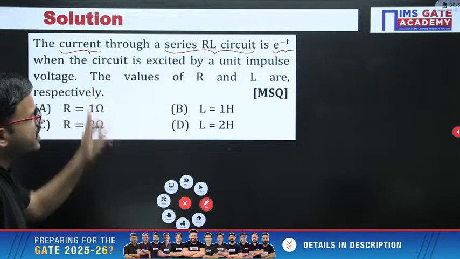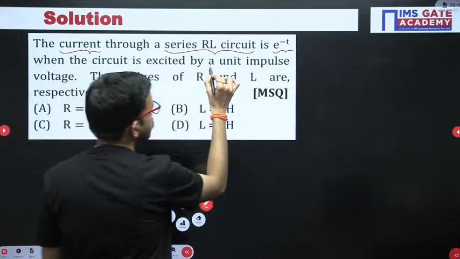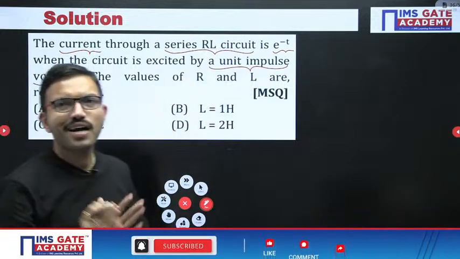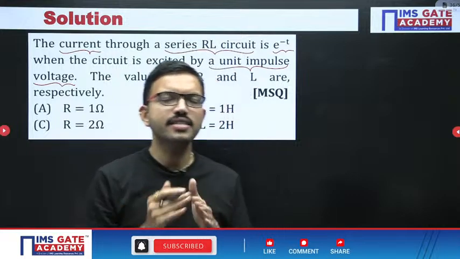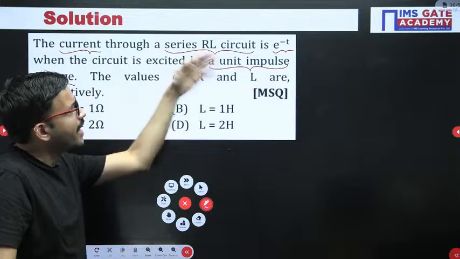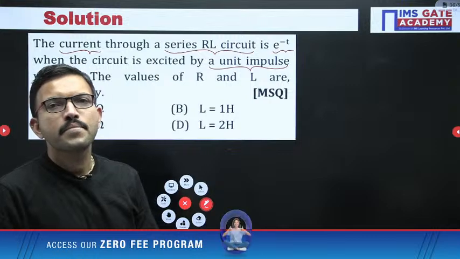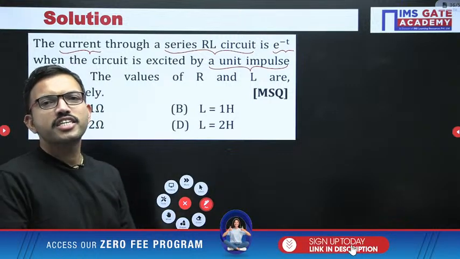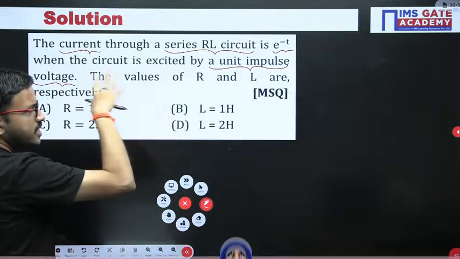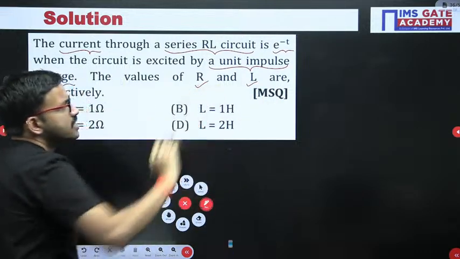When the circuit is excited, meaning when we give the input, the input for this particular circuit is a unit impulse voltage. So you have a series RL circuit, with a resistor and an inductor in series. For that circuit we give the input voltage and the response we get is current. So here voltage is the input, current is the output. Now in this question they are asking for the values of the resistor and inductor.